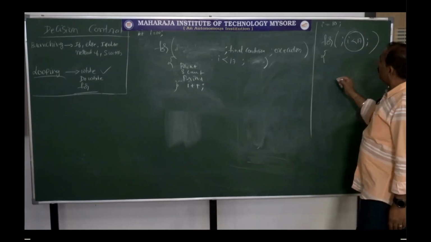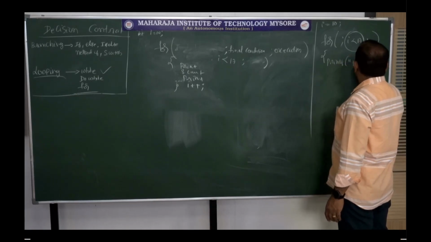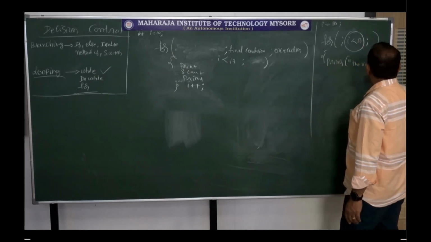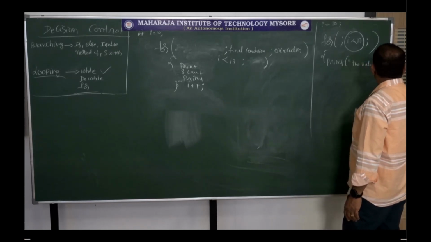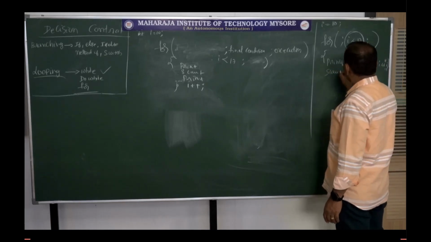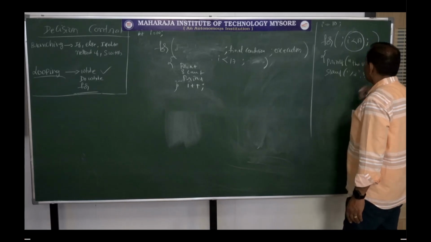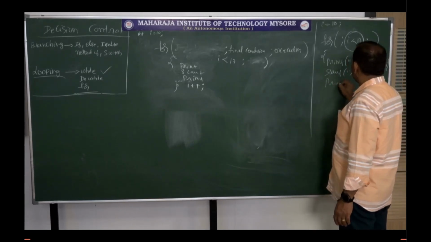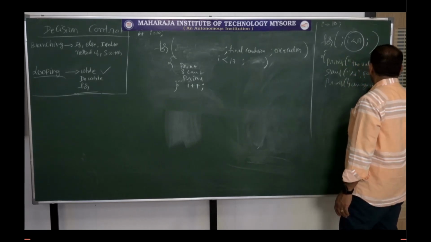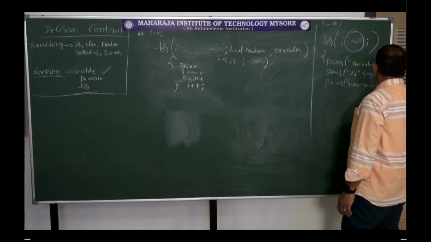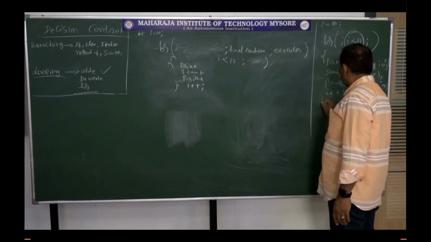For this, printf the value of I percentage D, then I close this. scanf percentage D ampersand age. printf your age is percentage D, I am printing the age value. I plus plus, I am doing this.